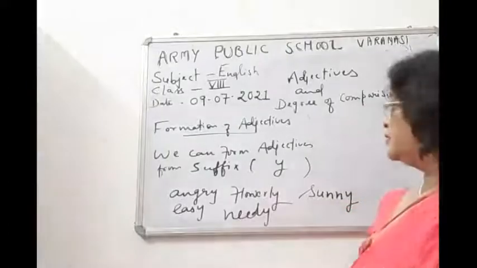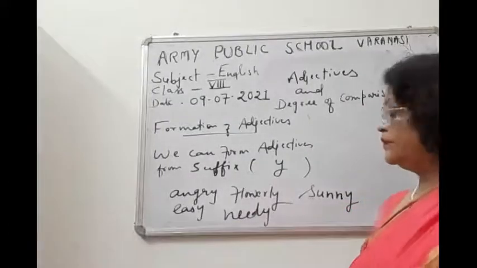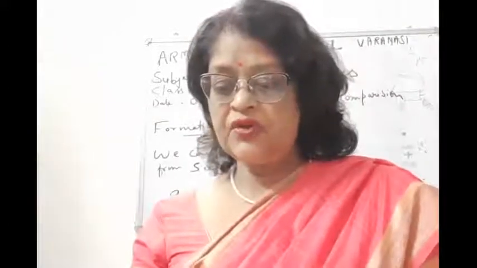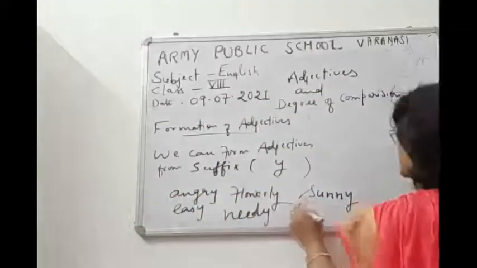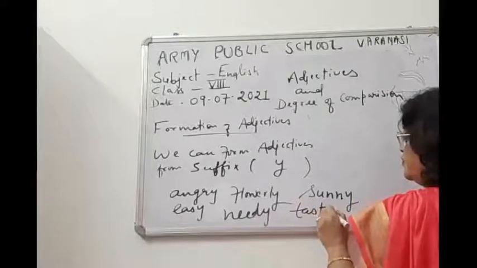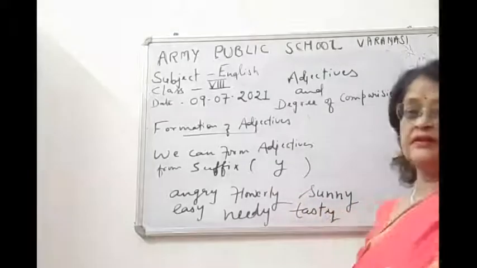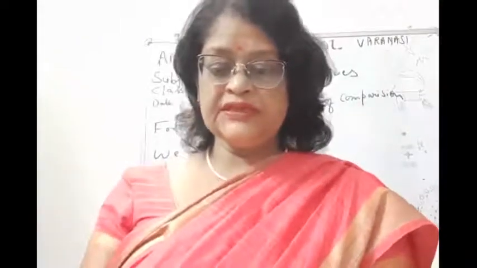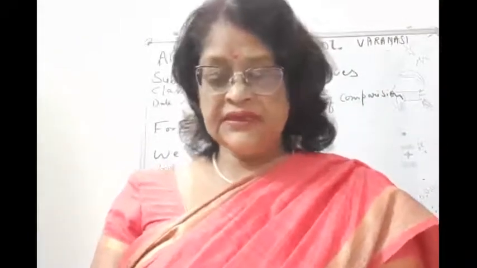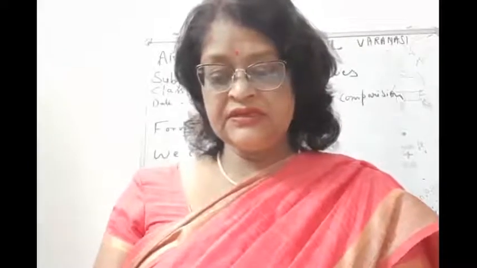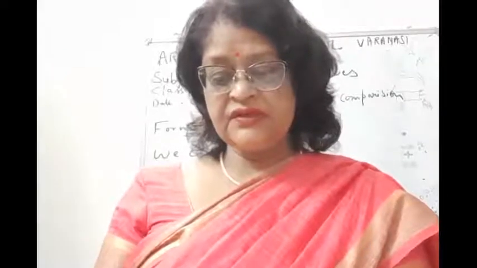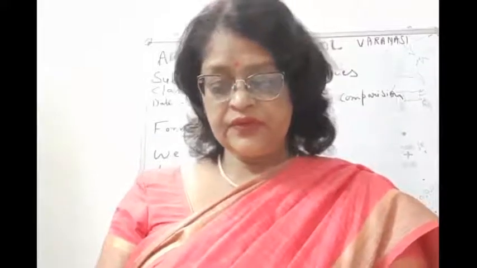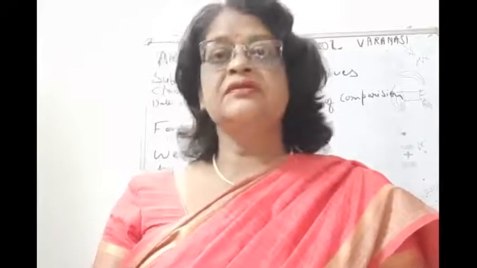Okay, then mighty, stormy, tasty. We can write tasty. From taste it becomes tasty. All right, then children, quarrelsome, tiresome, affectionate, eastern, French, western, woods. From wood we will form the adjective wooden. Okay, so these are the things.